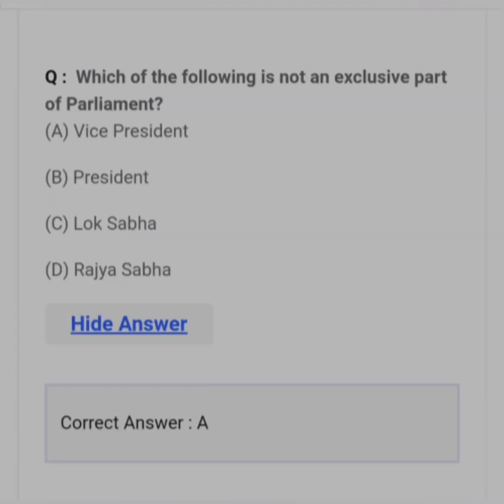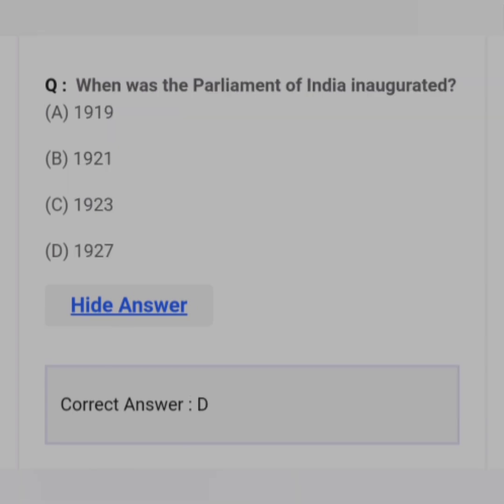Which of the following is not an exclusive part of Parliament? Answer A. Vice President. When was the Parliament of India inaugurated? Answer D. 1927.